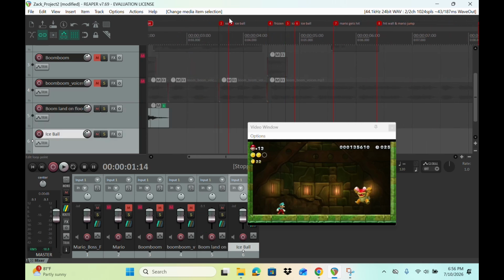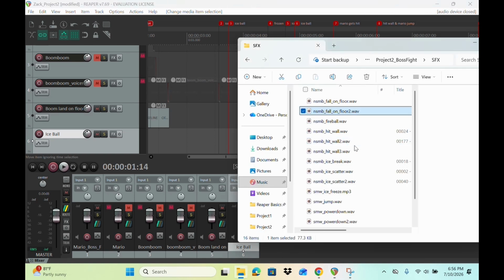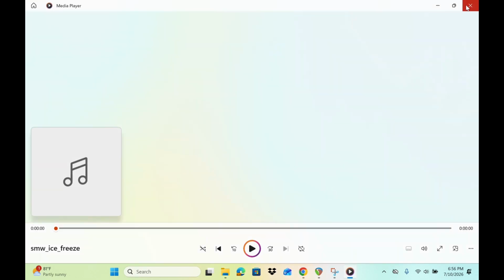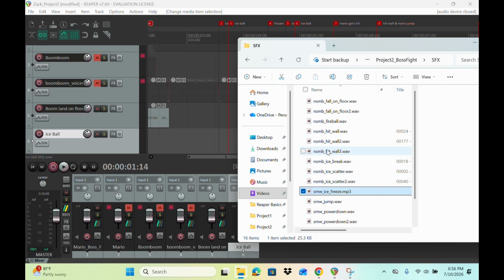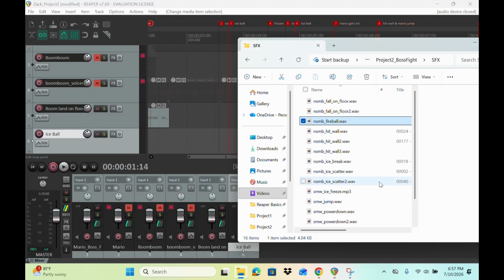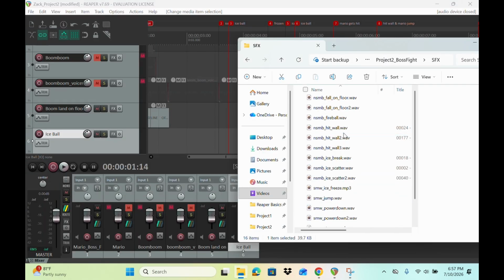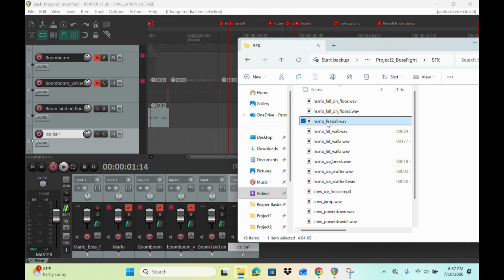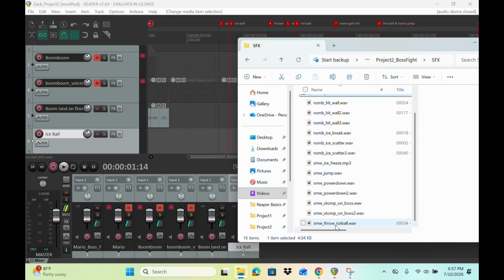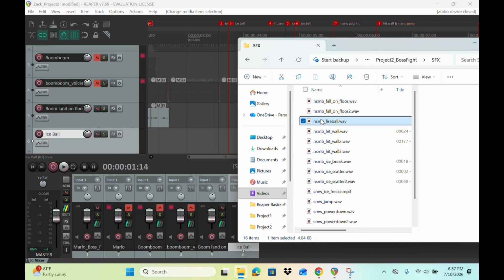Ice ball. All right, we have ice balls over here. So I'm going to go to my file folders and check what's ice freeze. All right, so that's the sound when the ice gets frozen. Ice break, ice. Oh, we got a lot of sounds. Fireball. All right, that's a regular fireball. I want an ice ball. Throw ice ball here. All right, actually, you know what? I like the fireball better, so I'm gonna use fireball. Go ahead and use throw ice if you like. In this case, I'm gonna use fireball.